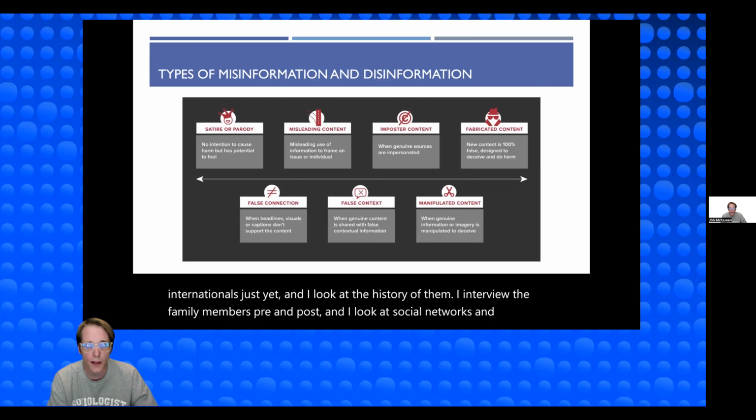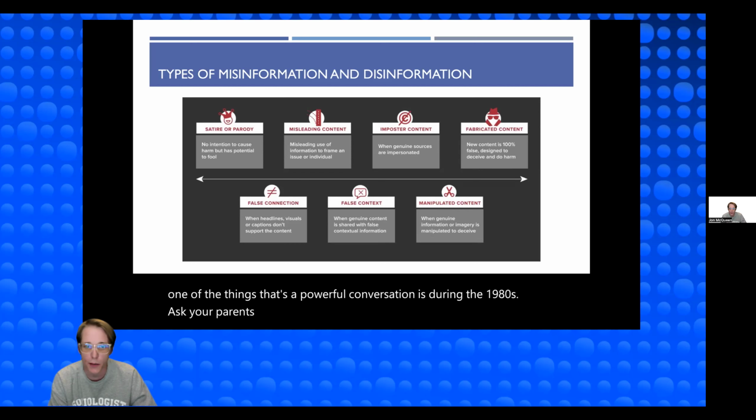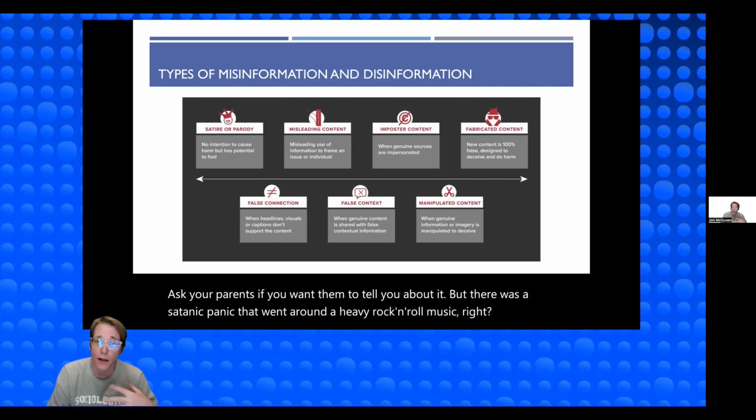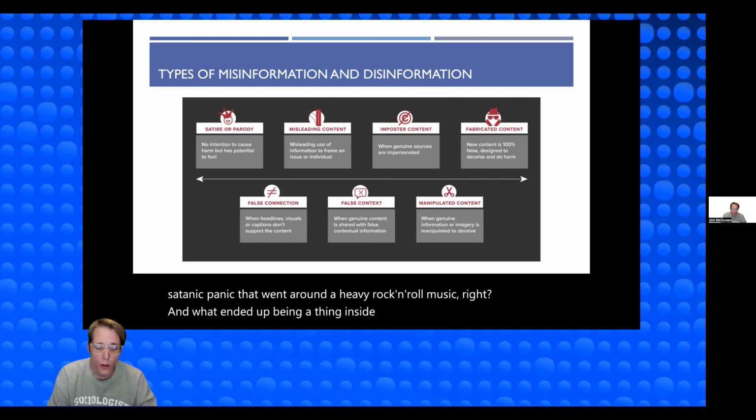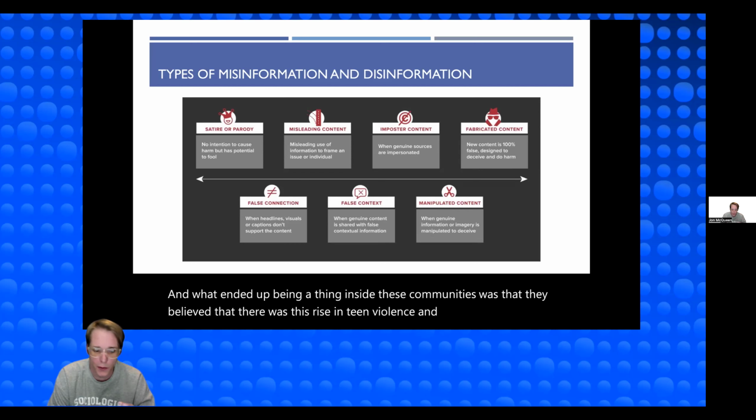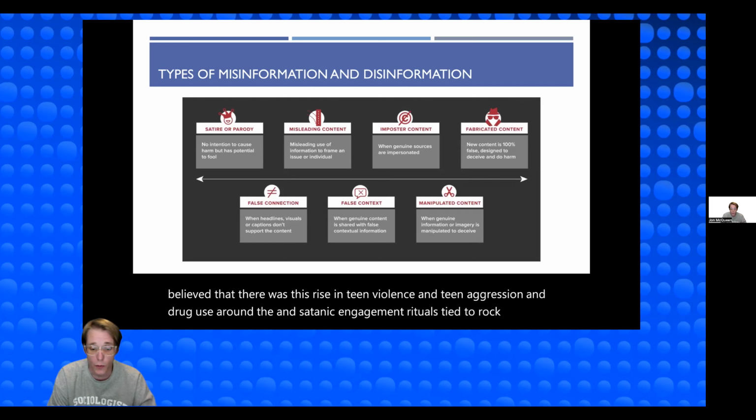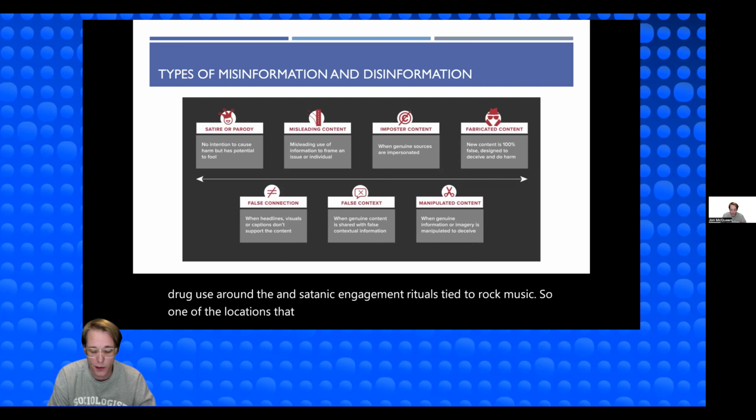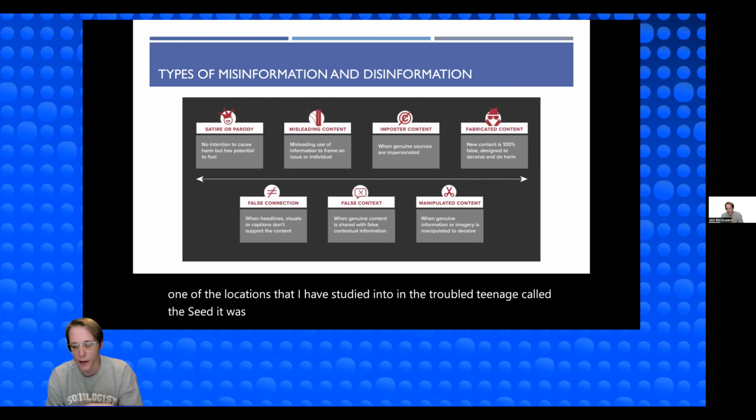And one of the things that's a powerful conversation is during the 1980s. Ask your parents if you want them to tell you about it, but there was a satanic panic that went around heavy rock and roll music, right? And what ended up being a thing inside these communities was that they believed that there was a rise in teen violence and teen aggression and drug use and satanic engagement and rituals tied to rock music. So one of the locations that I have studied in the troubled teen industry was called The Seed. It was endorsed by people like one of our former president's wives, who wrote about her life.